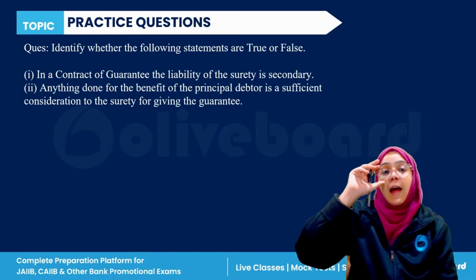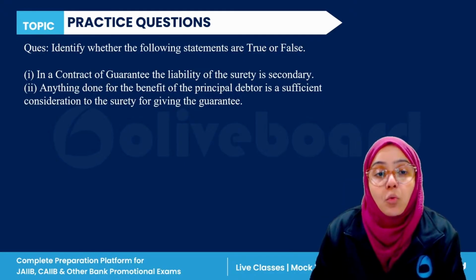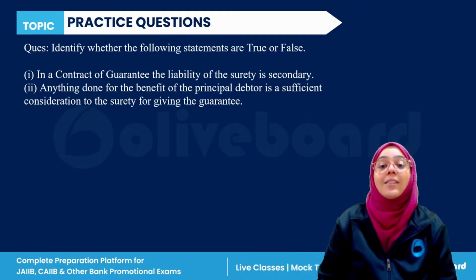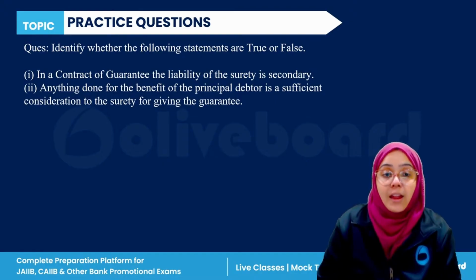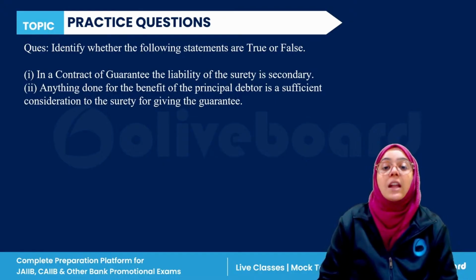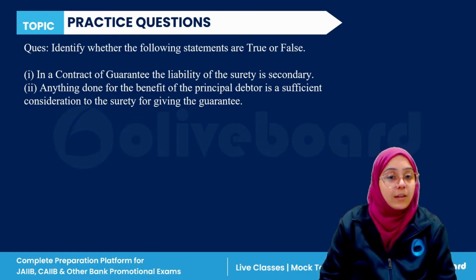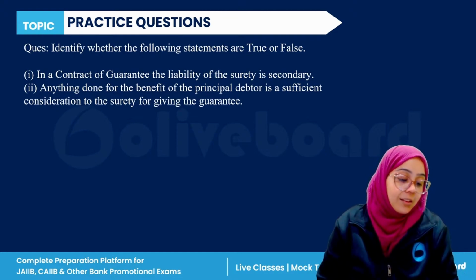Next question. Identify which of the following statements is true or false. In the contract of guarantee, the liability of the surety is secondary. Second, anything done for the benefit of the debtor is a sufficient consideration to the surety for giving the guarantee. Everyone, please answer this question.